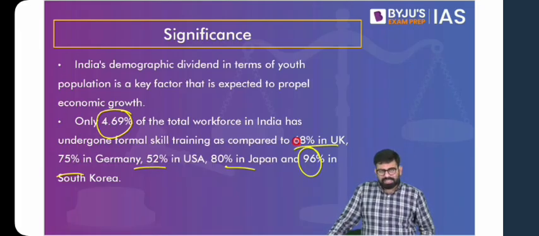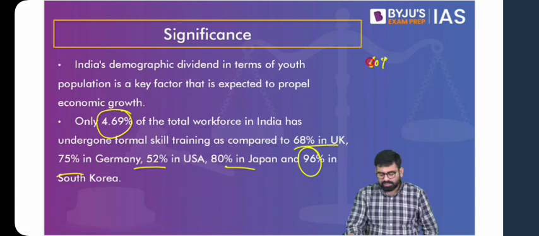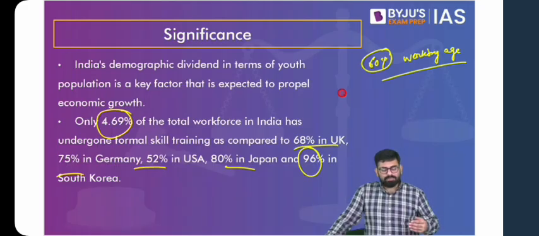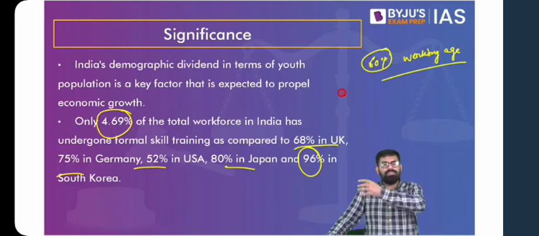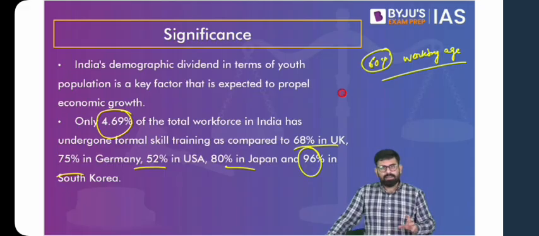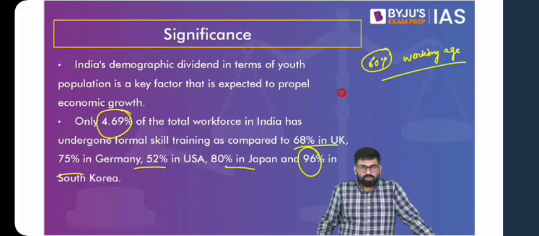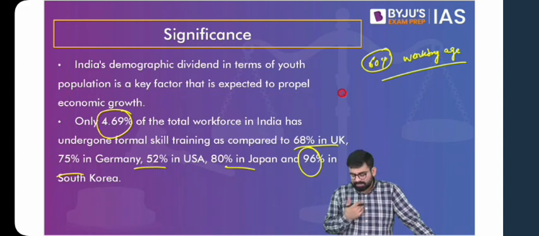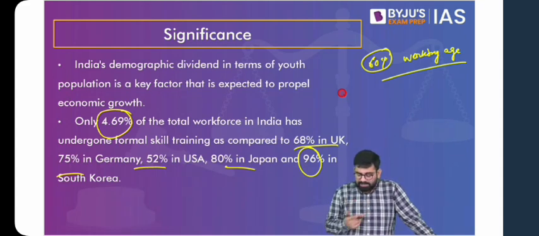Let us see. With the increasing population and close to 60% of our population in the working age, if this working age population is not skilled, how do we reap the demographic dividend? So it ultimately comes down to supporting population growth with economic advancement, tackling poverty, etc., with skill development. Because ultimately, the majority of the people at least should be skilled enough to get a job, to get an opportunity to work. It is not just about poverty on the individual level. With your job, with your work, you're going to contribute to the national income and to the economic development of the country as a whole. This is something that has to be understood, that is very significant, and the government understands the same. And similarly, you find that they have a skill development policy.